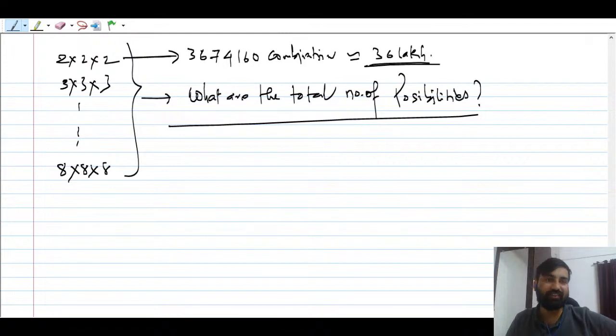Then for the 3 by 3 by 3 Rubik's cube, it goes up to 43 quintillion, and so on. The numbers keep on increasing, so many combinations are possible.